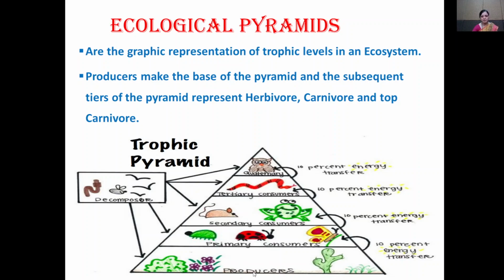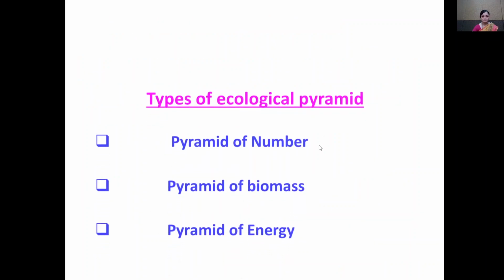The first trophic level consists of producers, the second of primary consumers, the third of secondary consumers, and the fourth of tertiary consumers.